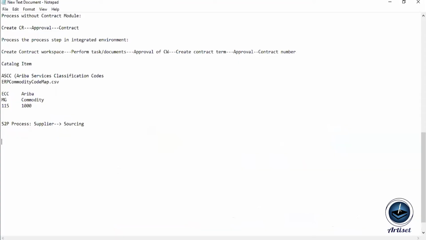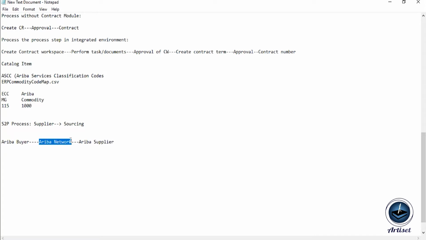So generally in Ariba we have three parts. One is the Ariba buyer, then we have the Ariba network, and lastly the Ariba supplier. So here on the left-hand side we can see the Ariba buyer, that means our customer, and on the right-hand side are the Ariba suppliers, that means the suppliers who will supply the products. And in between both, we have the platform of the Ariba network.